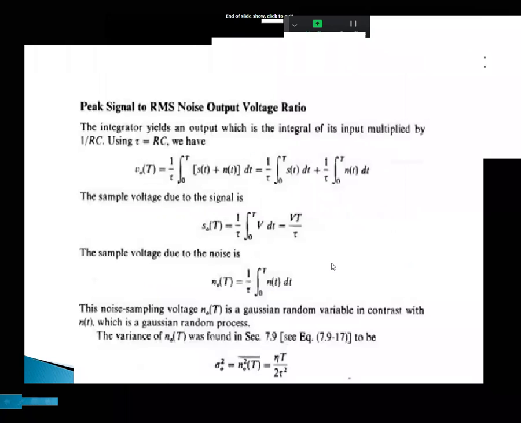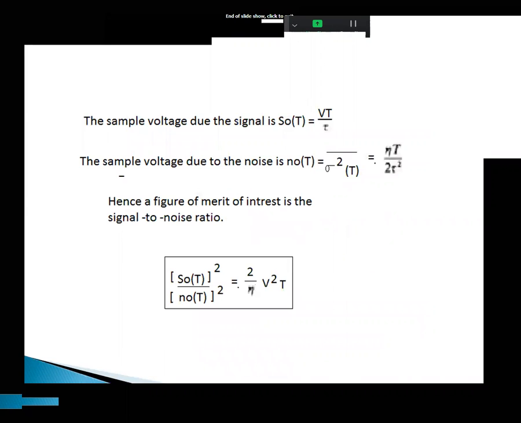Then the output is S naught of t and N naught of t. S naught of t by N naught of t is the signal to noise ratio, that is 2 by tau V square T for the baseband signal receiver. Okay, this is the first term.